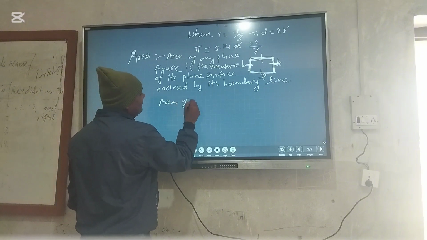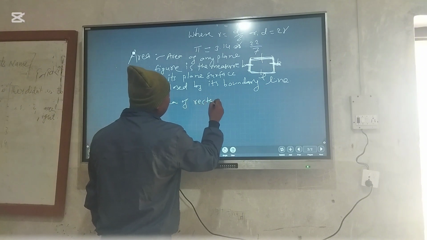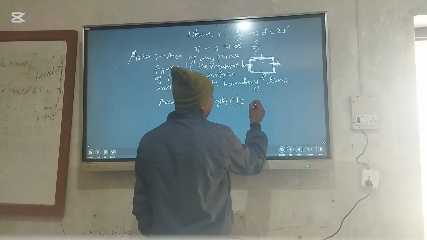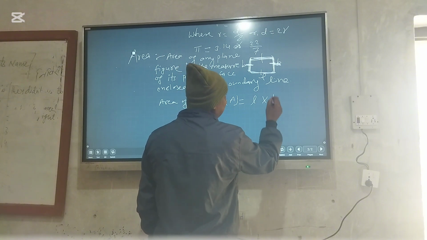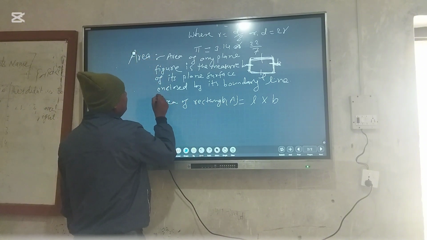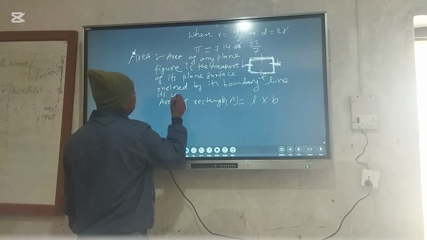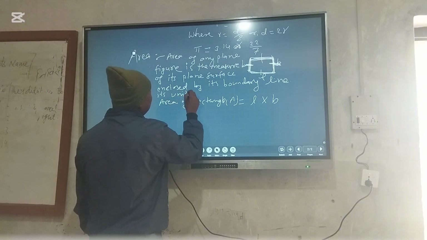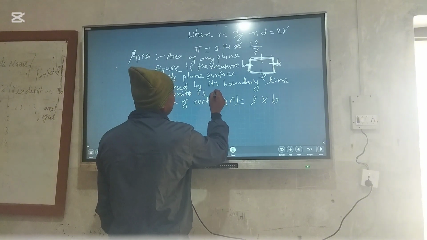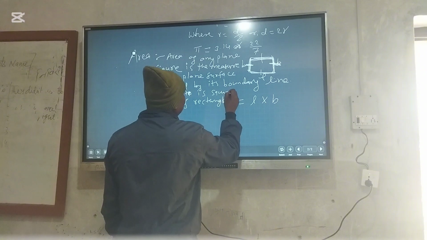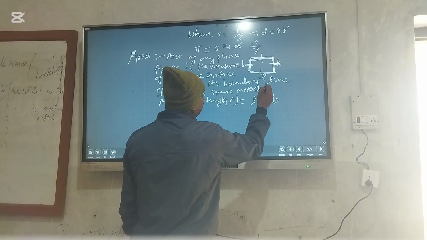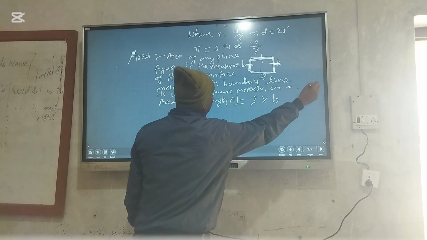And the area of a rectangle. How can we define the area of a rectangle? It is denoted by A, and we have to learn length times breadth, L into B. Its unit is square meter or centimeter and so on.